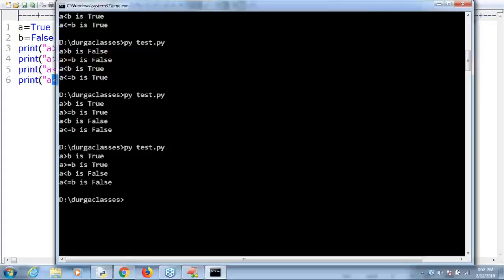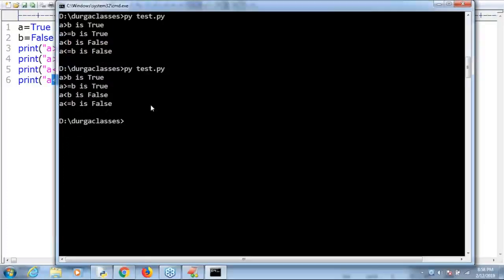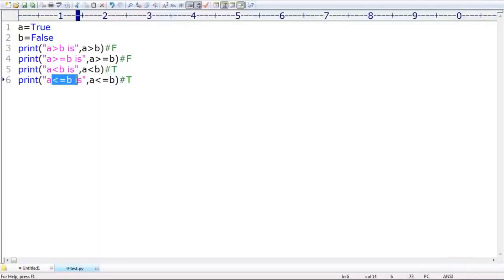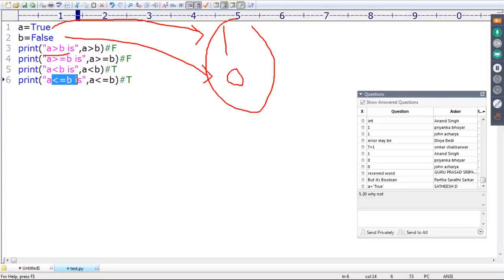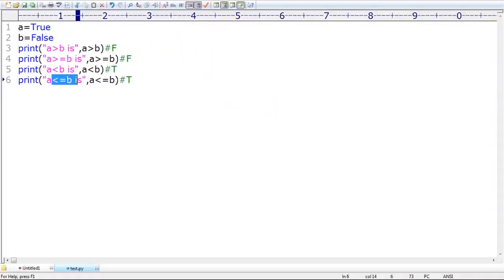Now observe, true and false you are going to get by default. For the boolean, no problem at all, we can apply relational operators. Internally, it is going to consider them as numbers. I already covered in the last sessions how true and false are represented in Python: true means 1, false means 0. Based on this analysis, A greater than B is true, greater than or equal to B is true, A less than B means 1 less than 0 is false. Any explanation required? Are you able to understand?